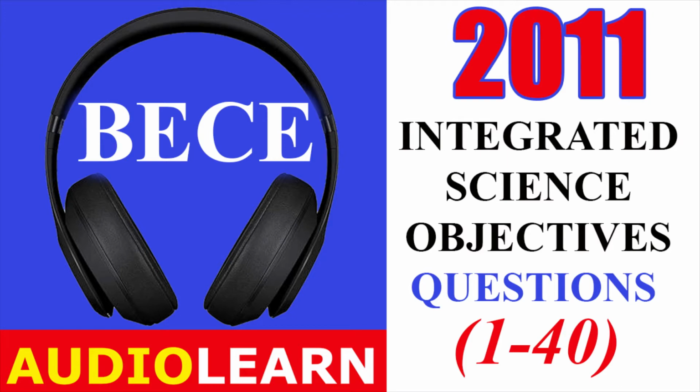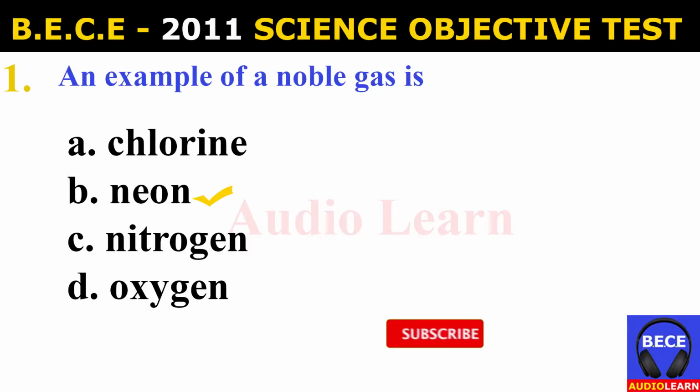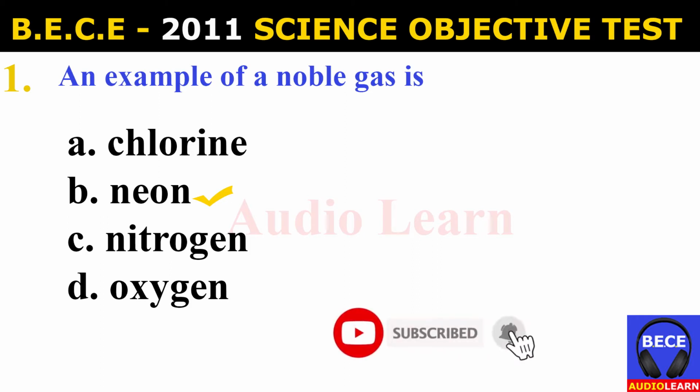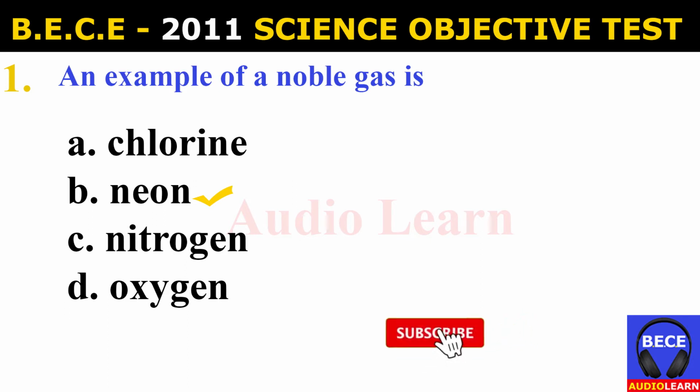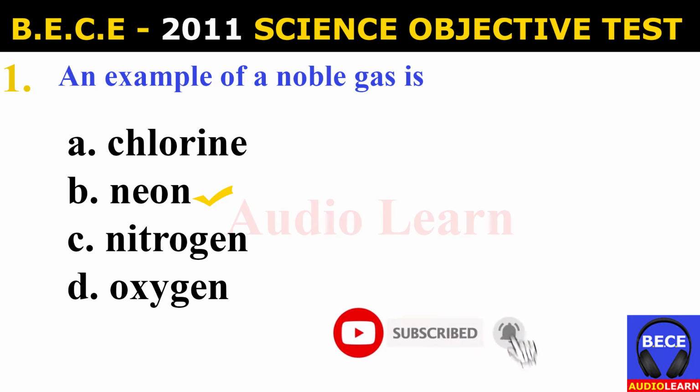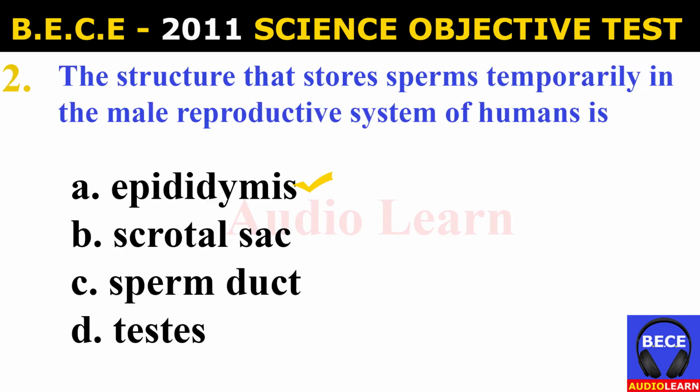B.E.C.E. 2011 Objective Test for Science. Number 1. An example of a noble gas is A. Chlorine, B. Neon, C. Nitrogen, D. Oxygen. And the answer is B. Neon. An example of a noble gas is neon.